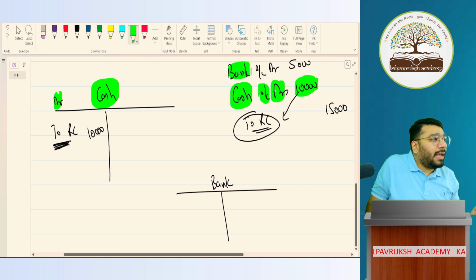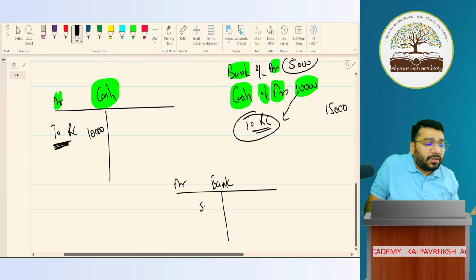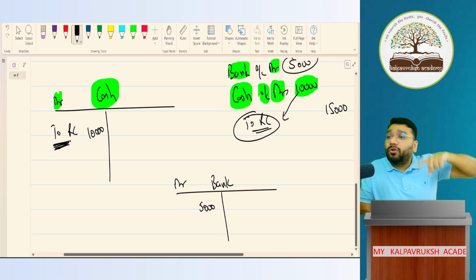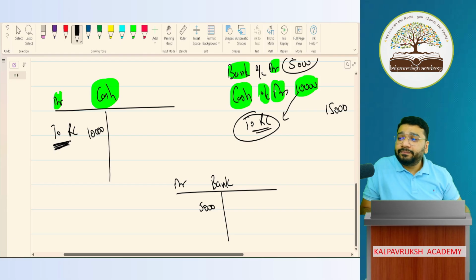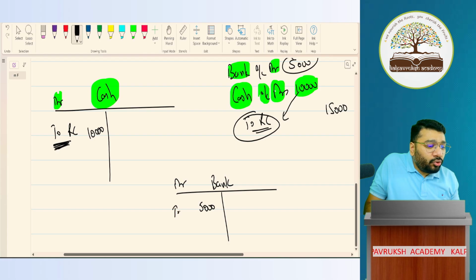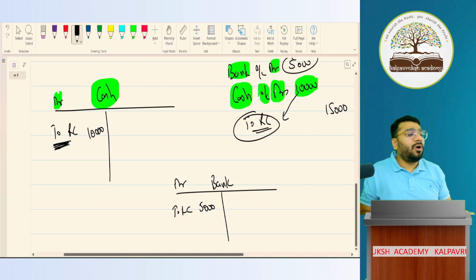In the bank account, I'll go to the debit side and record this amount, 5,000. Always, the description should be given of the opposite party. Who's the opposite party here? To Ram's Capital. So, to Ram's Capital, 5,000 rupees. Got it, not got it?